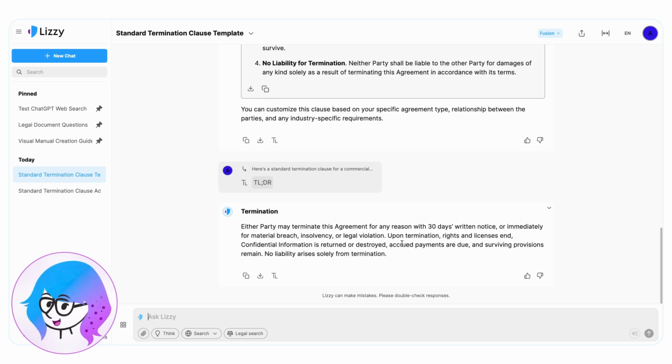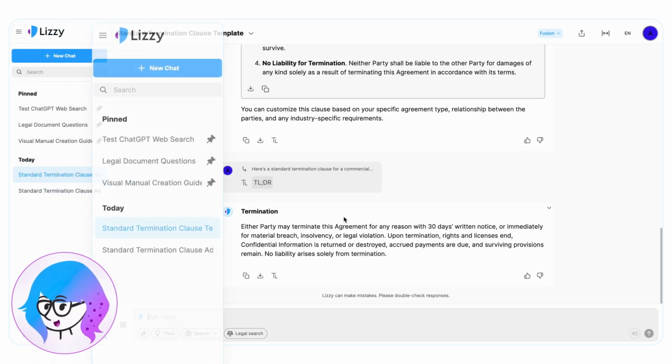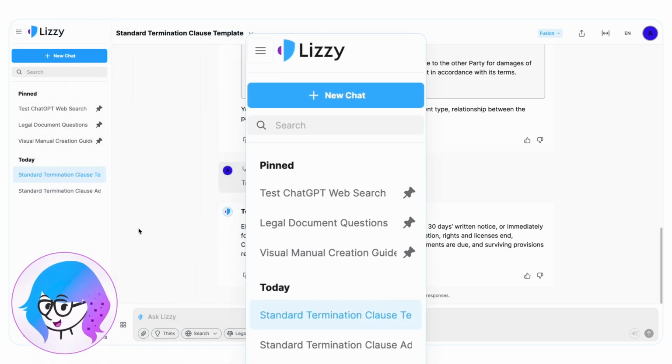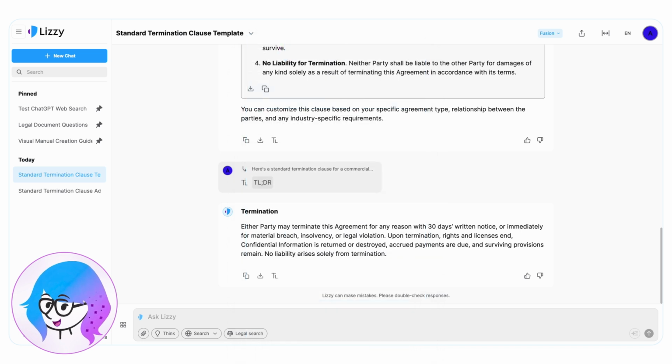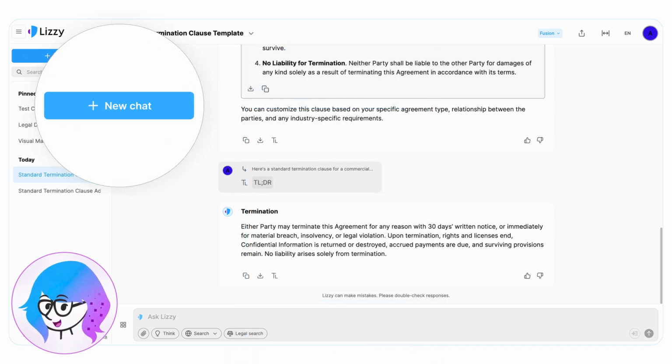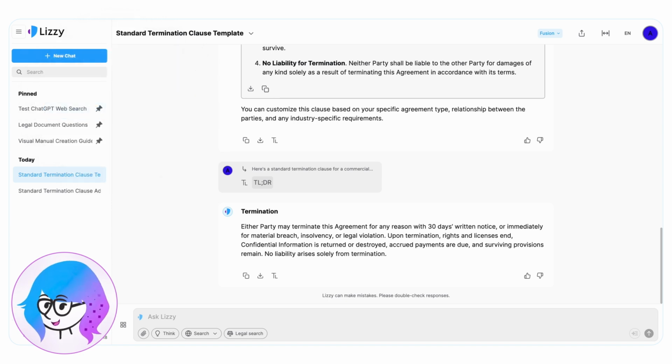In the right-hand panel, you can view and manage your previous chats. Chats are saved for only 30 days for security reasons. You can start a new chat using the button at the top. It's highly recommended to start a new chat every time you switch topics to help Lizzy stay focused.